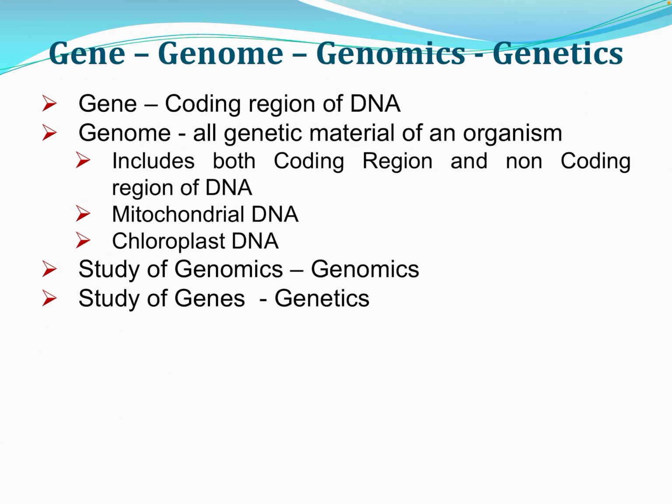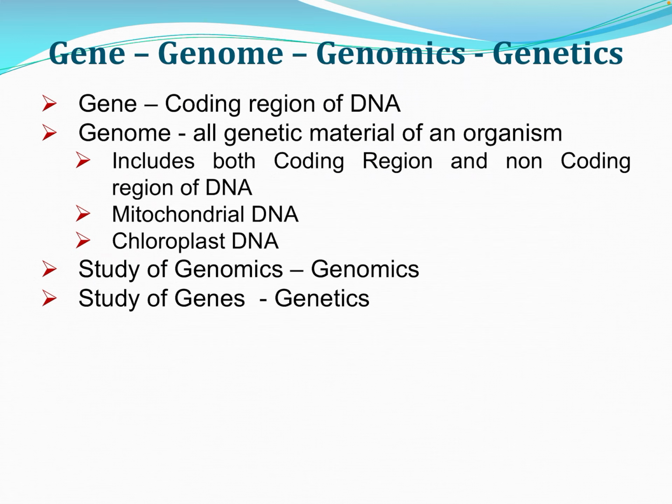There are several terms associated with the genome. A gene is the coding region of DNA, and the genome represents the entire genetic material of any organism. As we saw in the previous slide, it includes both coding and non-coding regions of DNA, and the small amount of mitochondrial DNA as well as chloroplast DNA put together is the genome of every organism.